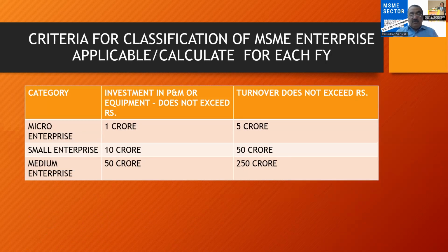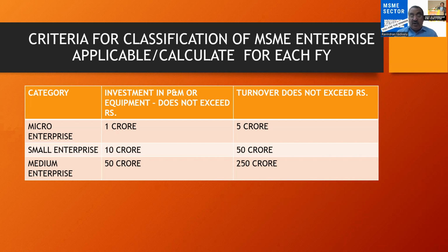Now we are going to discuss the criteria for classification of MSME enterprises. This is applicable for each financial year. So every year, you have to apply this concept and arrive at whether the unit is classified as a micro enterprise, small enterprise or medium enterprise. It is based on the investment in plant and machinery or equipment, and turnover. So they have defined it two ways. Previously it was based on the investment in plant and machinery only. Now they have considered the turnover also.